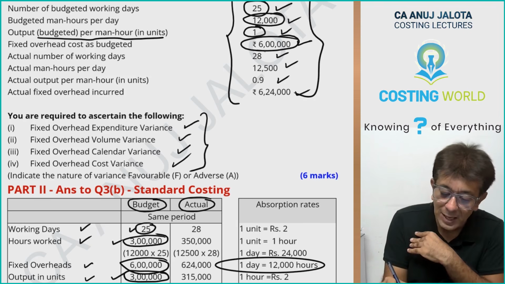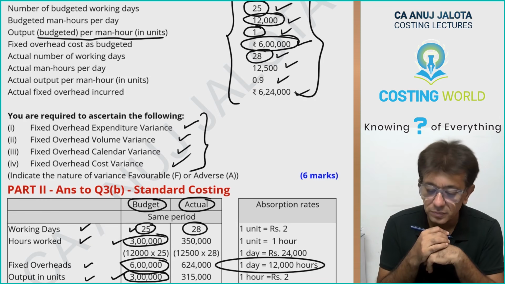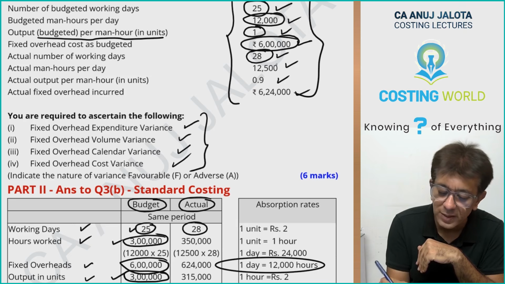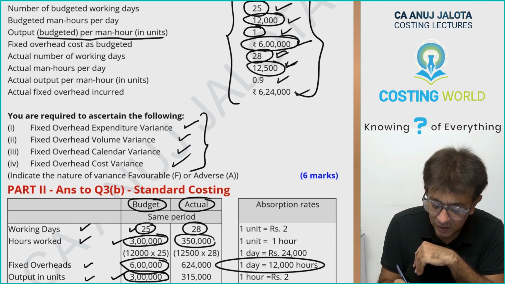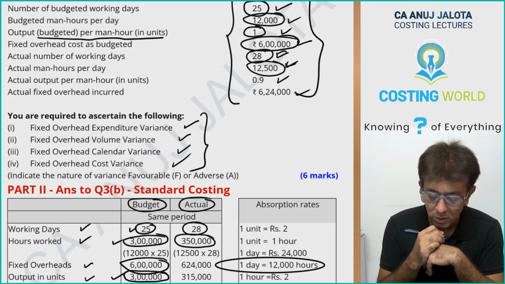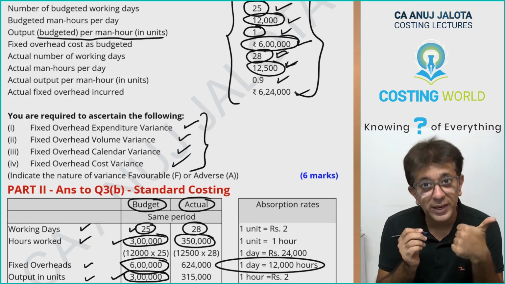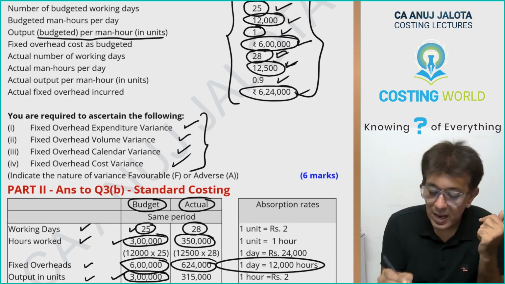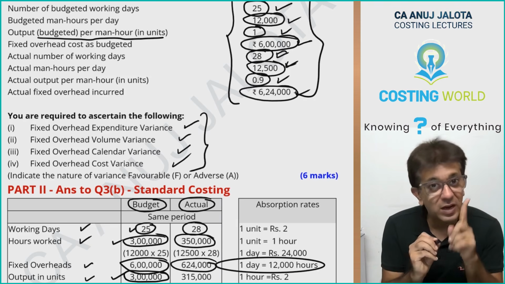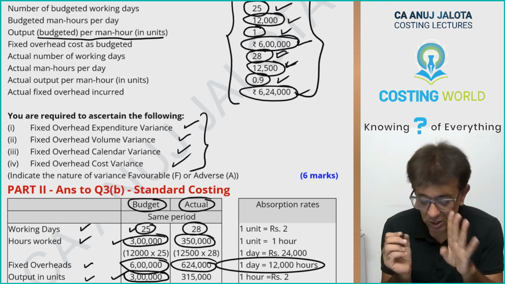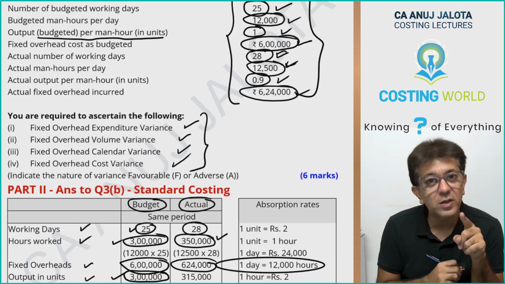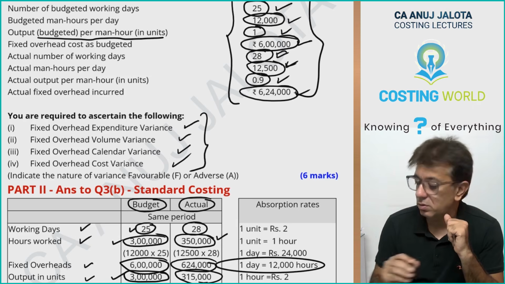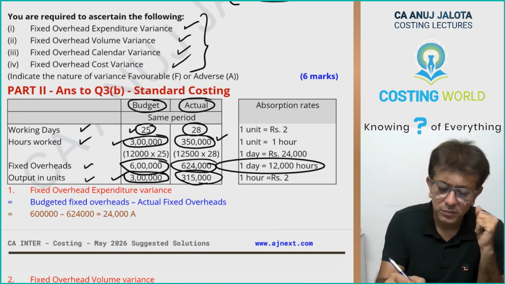Now actual. Actual days is 28. Further, actual man hours per day is 12,500. So 12,500 into 28 will amount to 3,50,000 hours. Further, actual fixed overheads are 6,24,000. And actual output per man hour, in 1 hour, they produce 0.9 units. So in reality, workers have worked for 3,50,000 hours. 3,50,000 hours into 0.9 will give you 3,15,000. That's it.